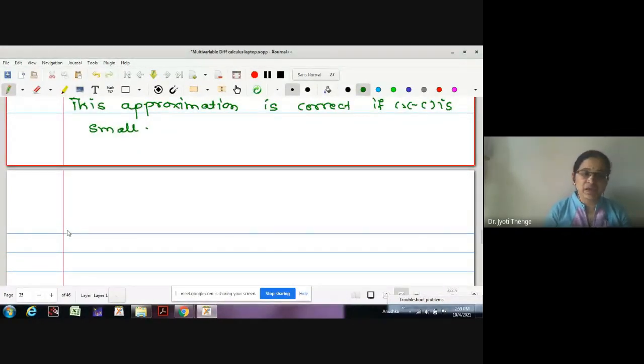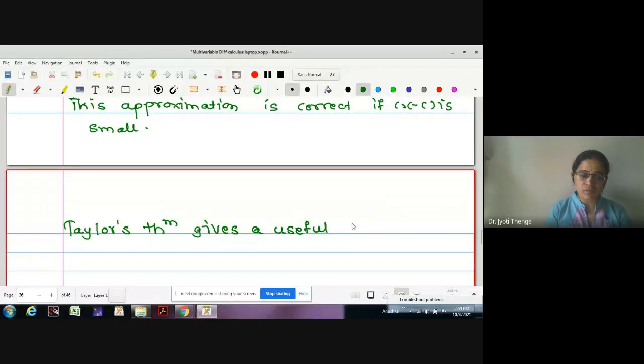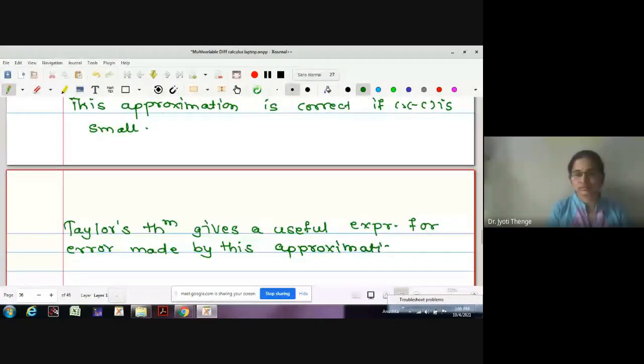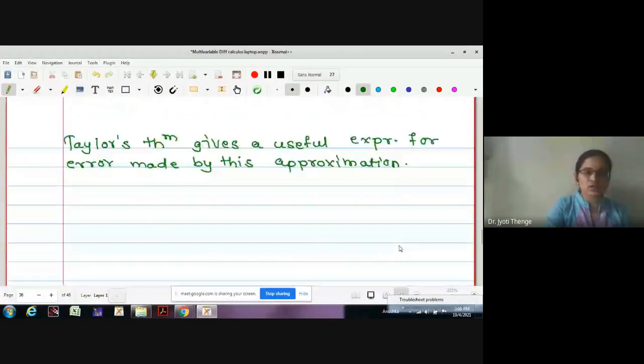Let me write Taylor's theorem. He has given Taylor's theorem actually. Taylor's theorem gives a useful expression for the error made by this approximation. Okay, now let me write what is the Taylor's theorem.